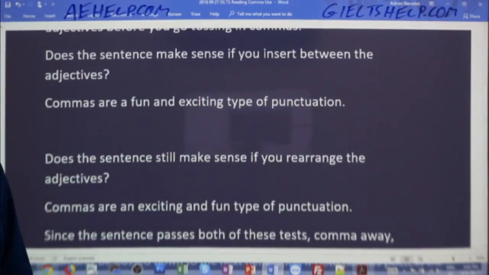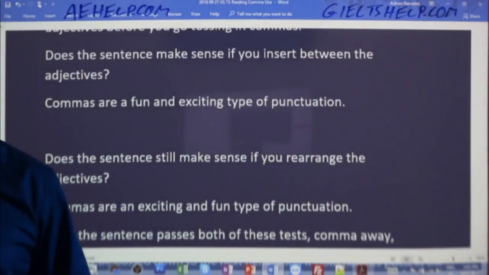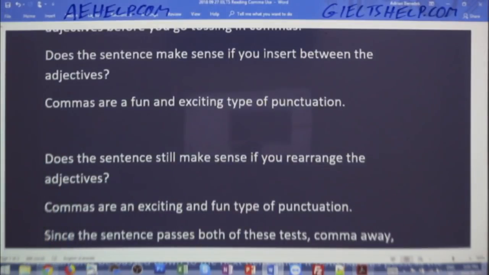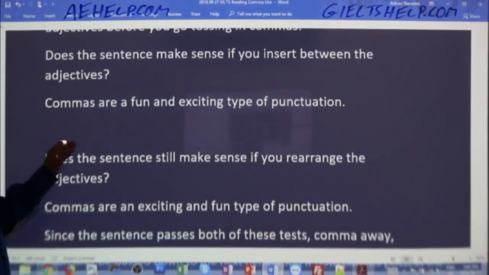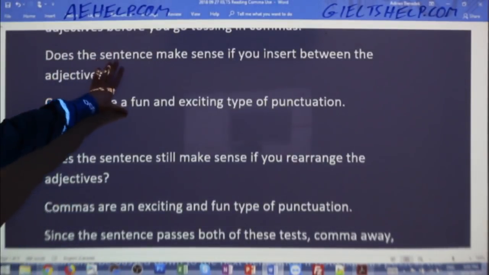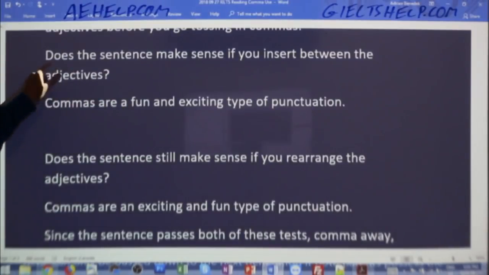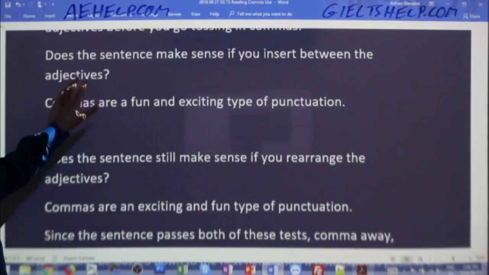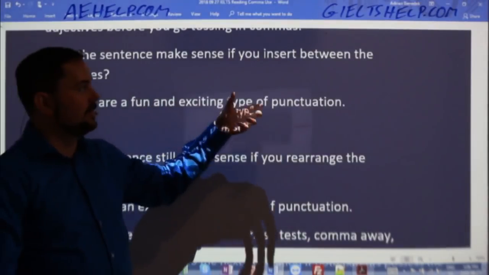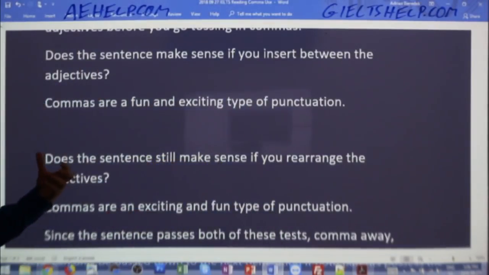These are not coordinating conjunctions, so it's not the FANBOYS: for, and, nor, but, or, yet, so. These are coordinate adjectives, and you'll see what I mean here in a second. So when you're reviewing your writing, ask yourself these two questions. Does the sentence make sense if you insert "and" between the adjectives? So can you put something between the adjectives, and does it make sense?